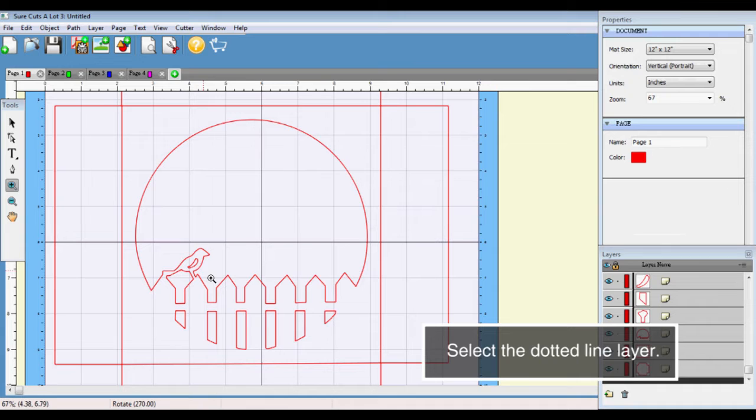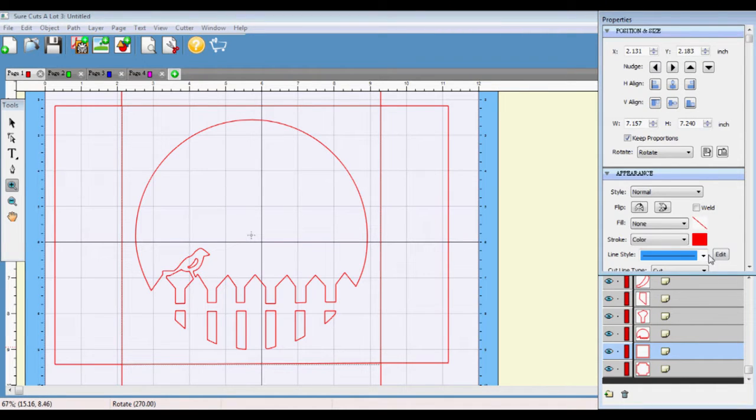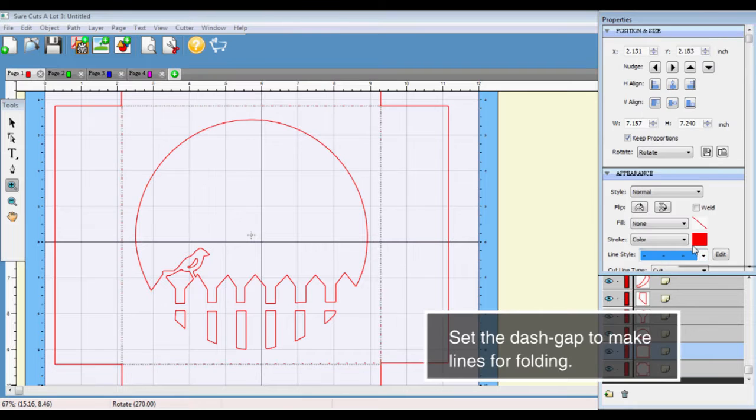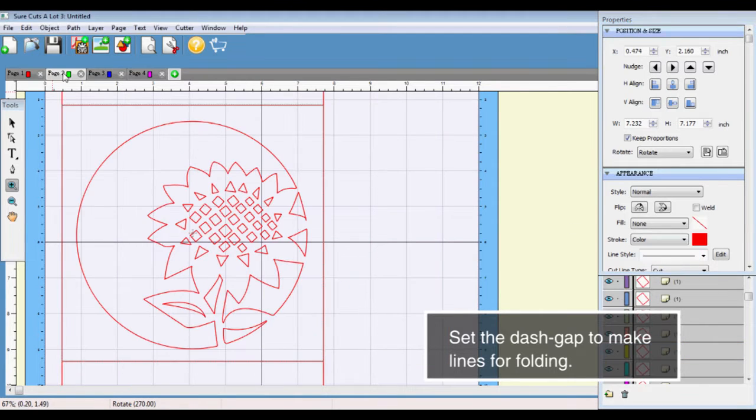Select the dotted line layer. Set the dash gap to make lines for folding.